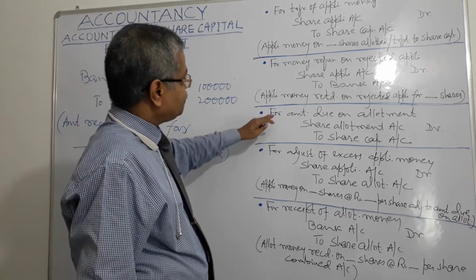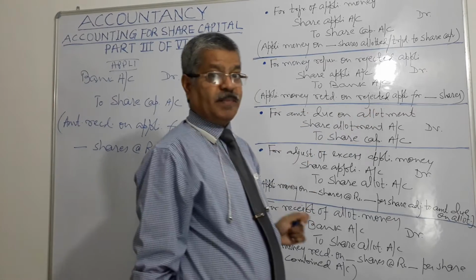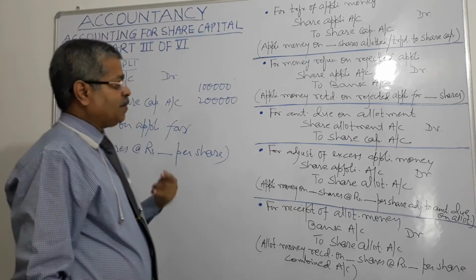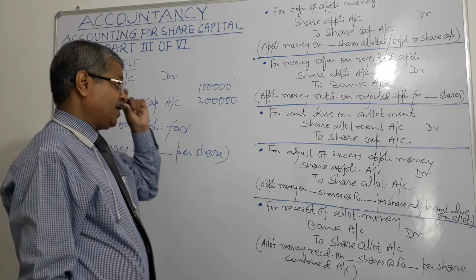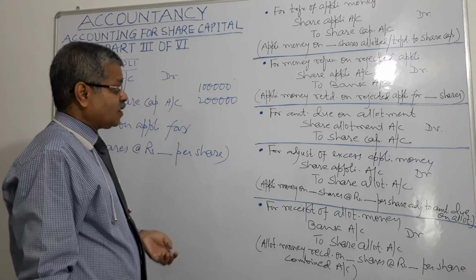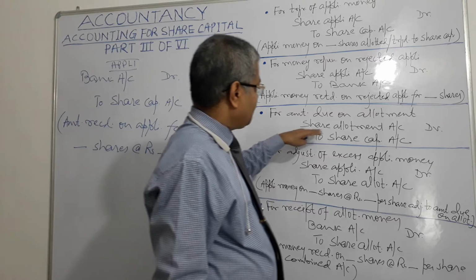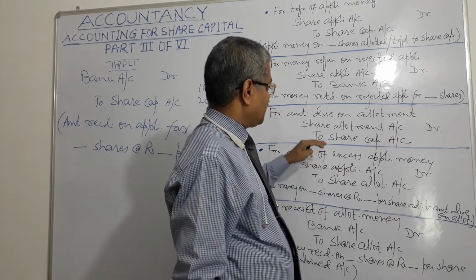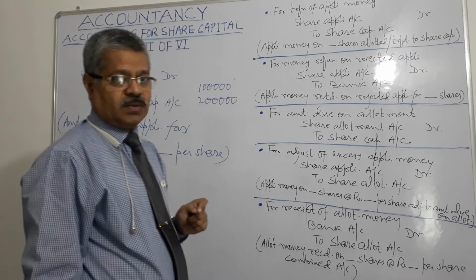Then next is for amount due on allotment. What is the accounting entry? Debit share allotment account and credit share capital account, right?